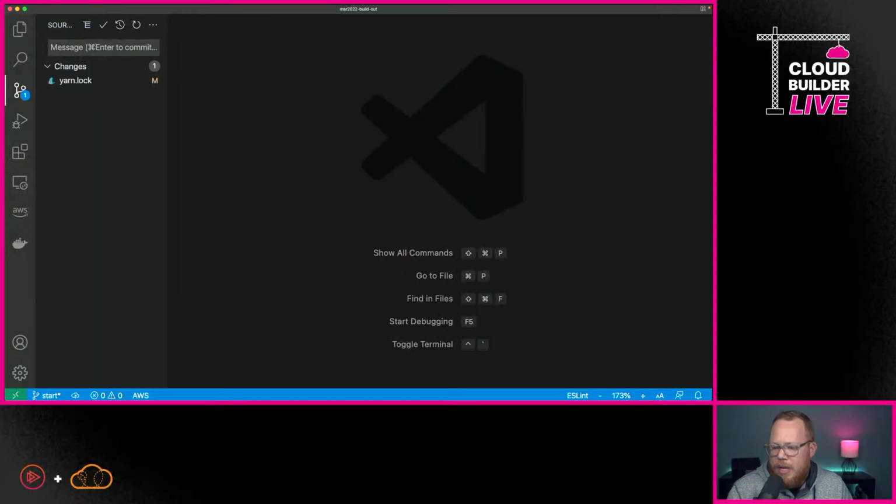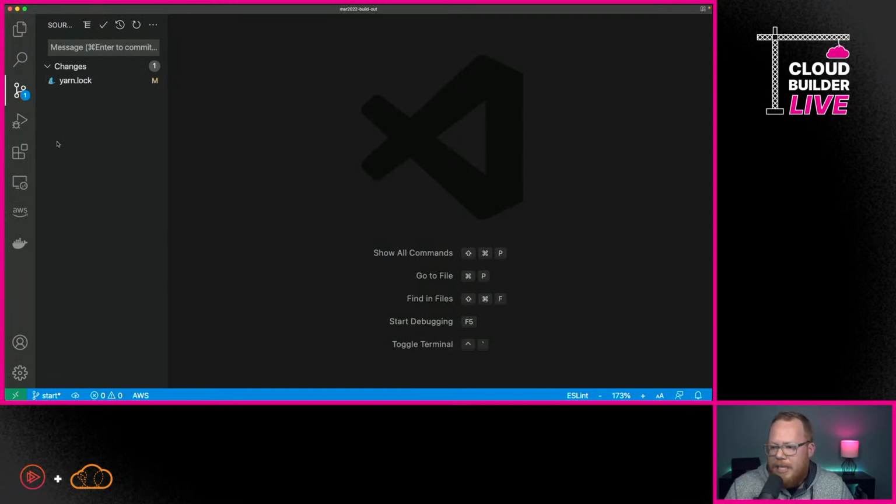Now, some people have some objections to that approach. We'll talk about that a bit later too, so you understand the pros and cons of what you're doing when you're building with the CDK. So with all that said, that's all kind of the introduction, right? This is ultimately about building. So here's what I'm going to do. I'm going to go ahead and open up VS Code, and we're going to dive in here.